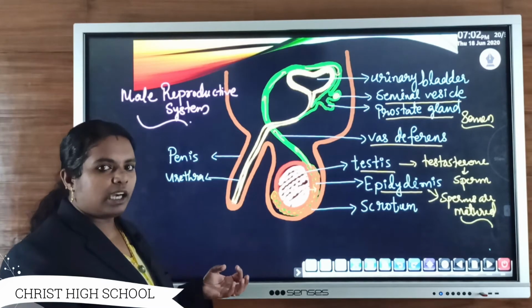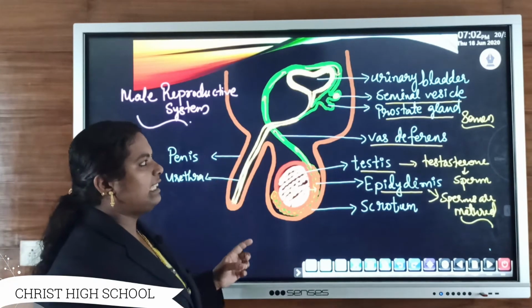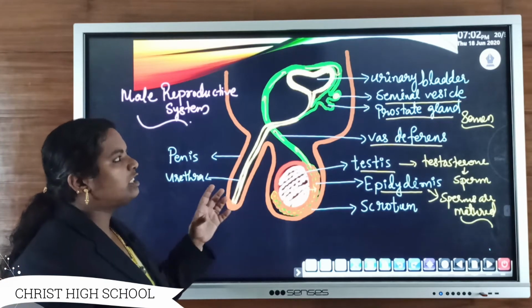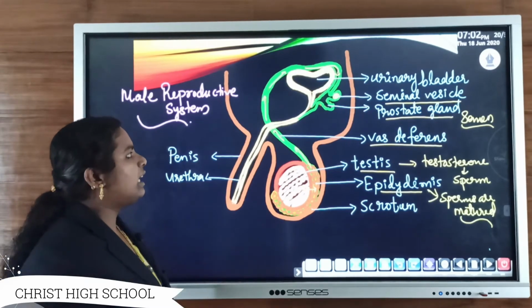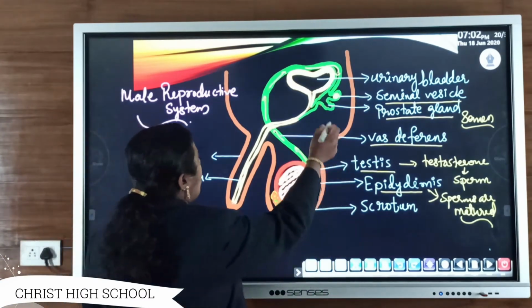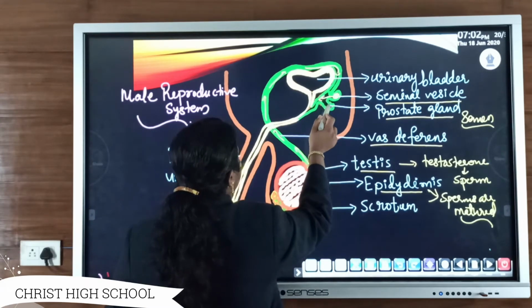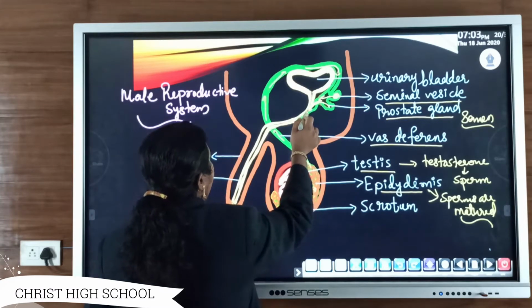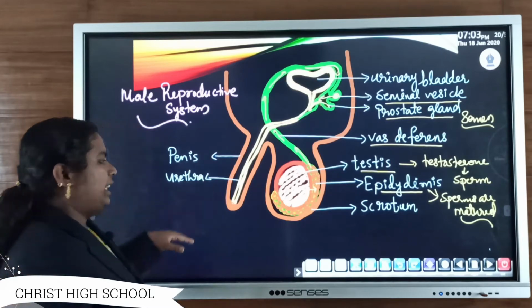That liquid secretion which comes from the seminal vesicle as well as the prostate gland, together along with the sperm, is known as semen. Both these secretions pour into the urethra.